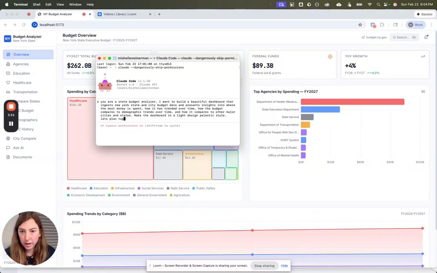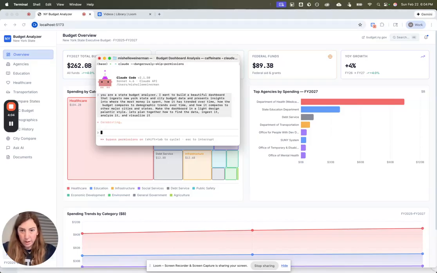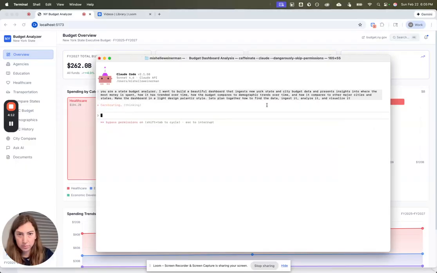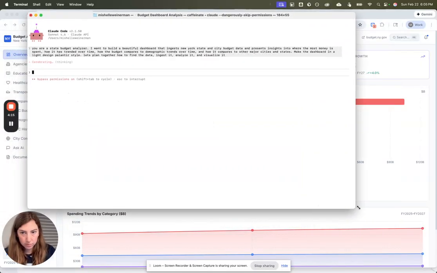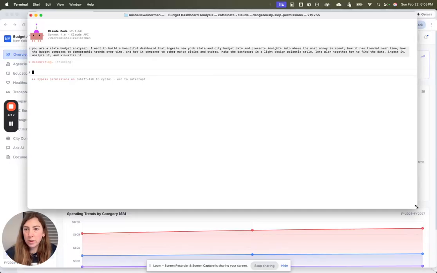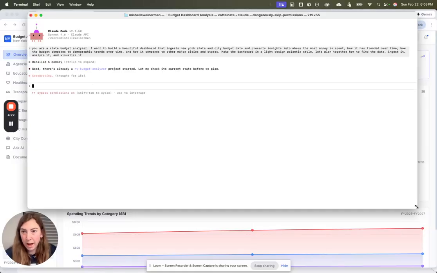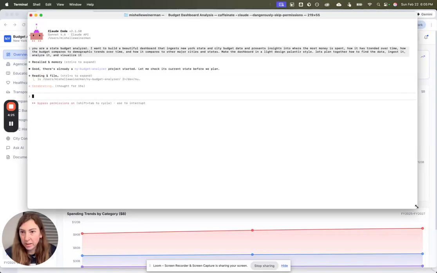Let's plan together how to find the data, ingest it, analyze it, and visualize it. So now my Claude's going to enter into plan mode and help me figure these things out. Let's see what it does. My goal here is really to show and help people understand how easy it is to work with Claude Code and how powerful this tool really is. Oh, so interesting. It already picked up that I have a project started.